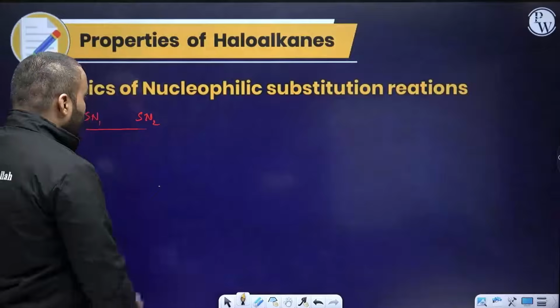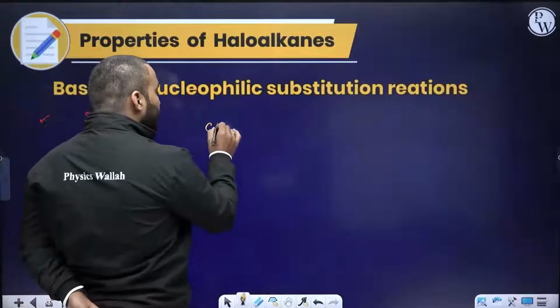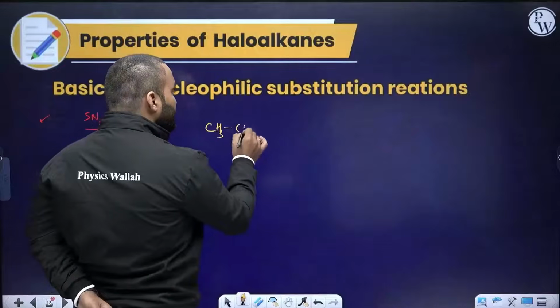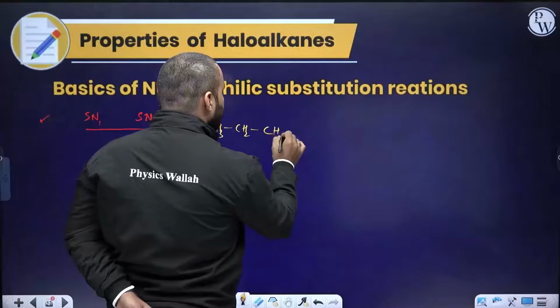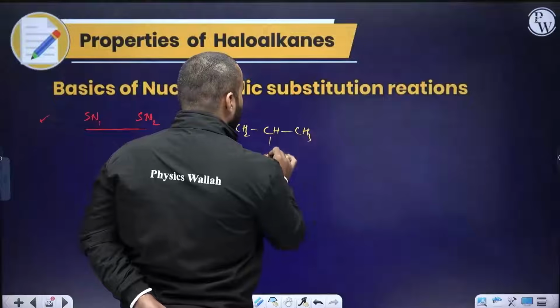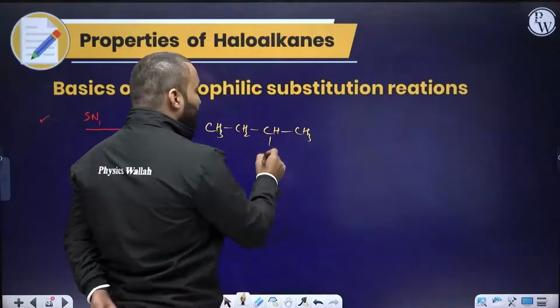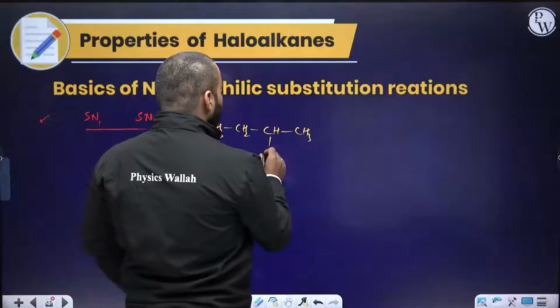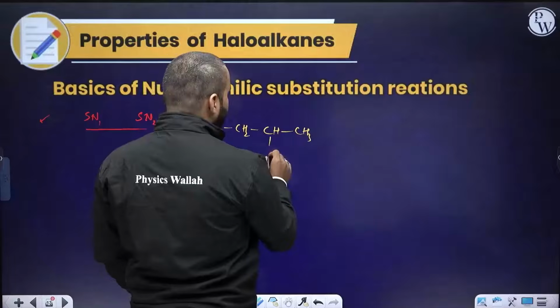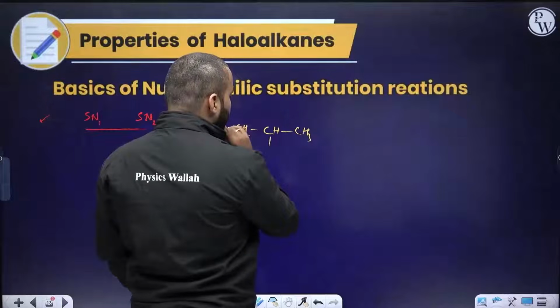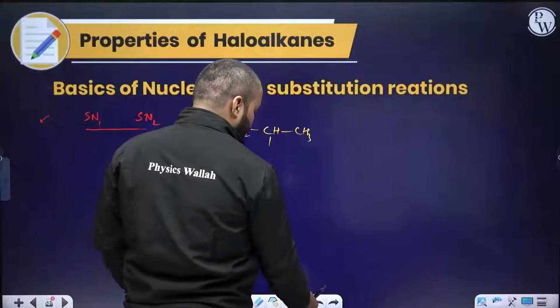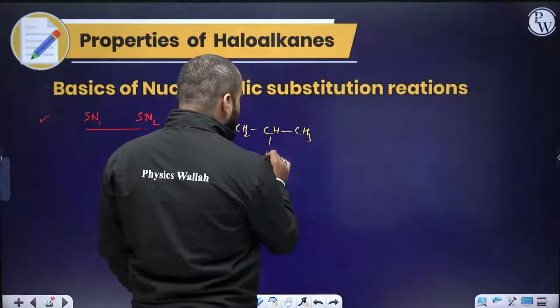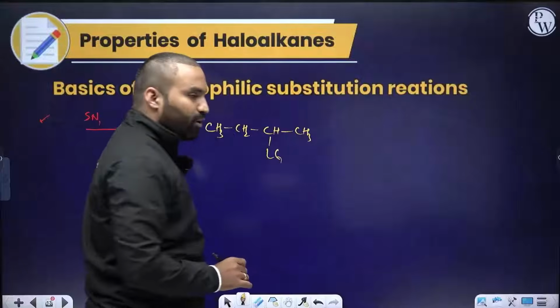Suppose I start with CH3CH2CH3. Let's say I have this compound and I have a halogen present here, or anything present that is, in general, a leaving group, Lg.